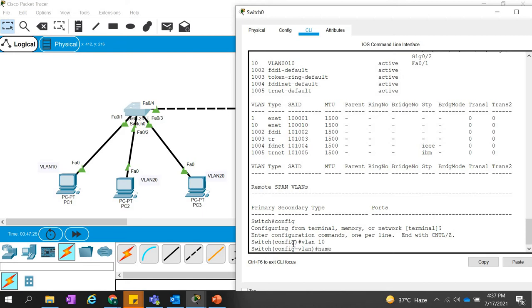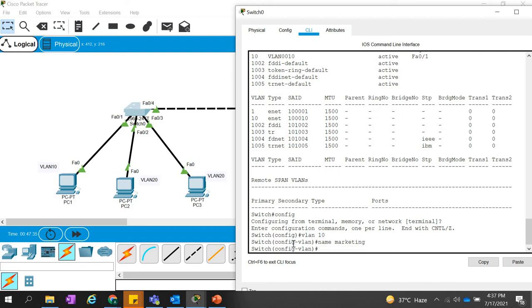Right now, suppose VLAN 10 is a group that marketing is using, so we can give the name marketing. Name marketing means our VLAN 10 name has been defined as marketing.